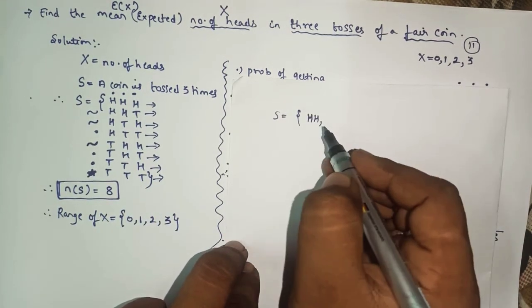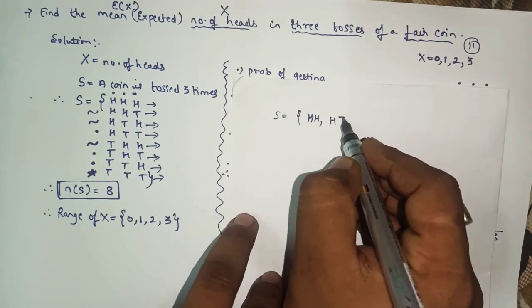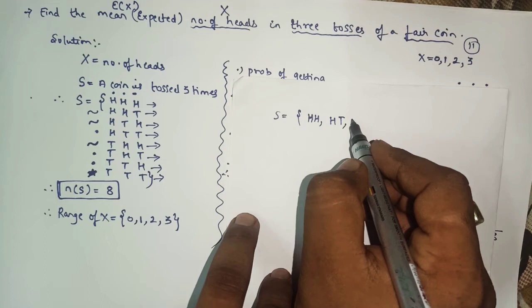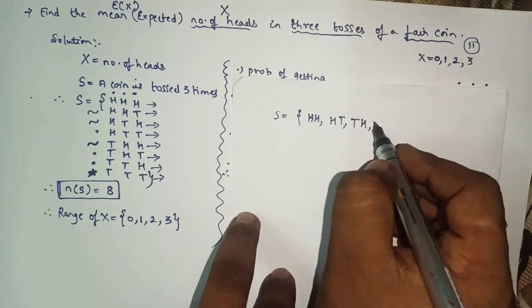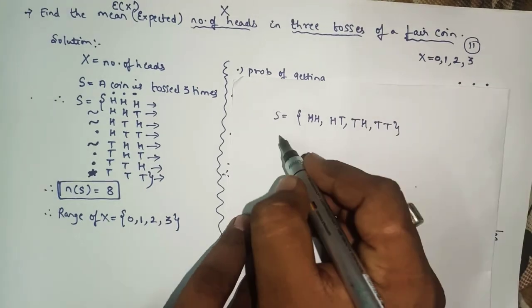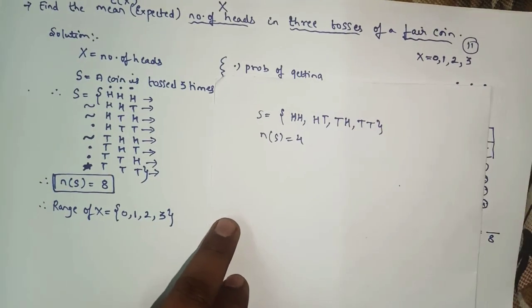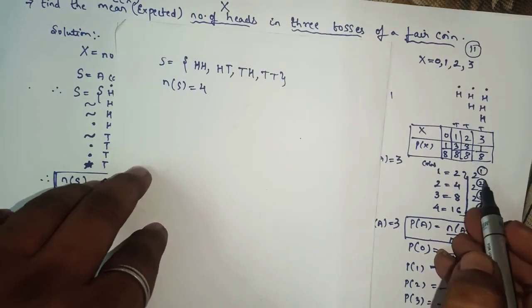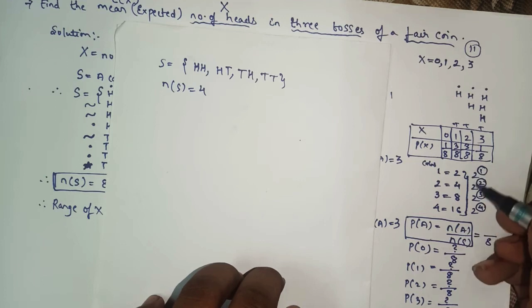In both coins head will be there; or in the first coin head and in the second coin tail; or in the first coin tail and in the second coin head; or in both coins tail. So n of S will be 4.